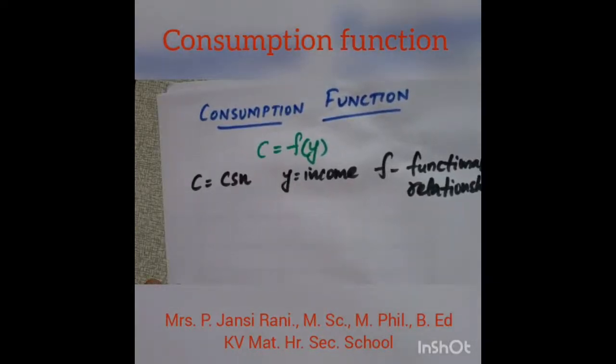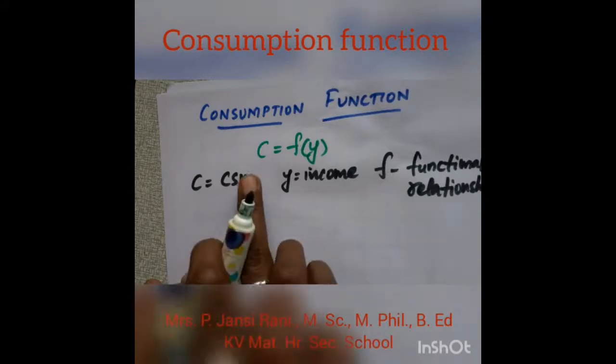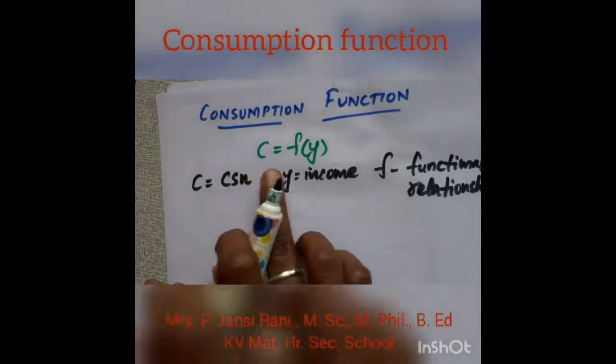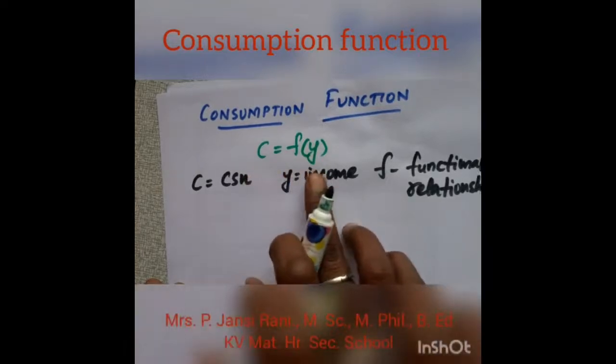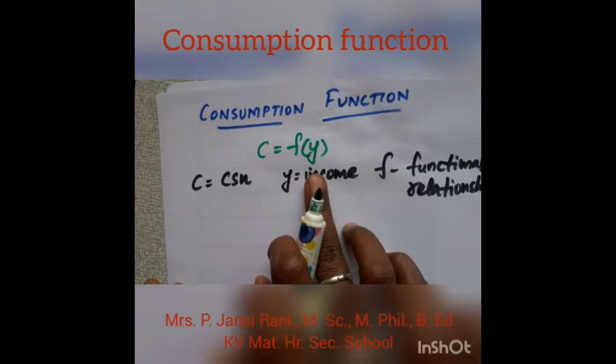C is said to be the dependent variable and income is said to be the independent variable.